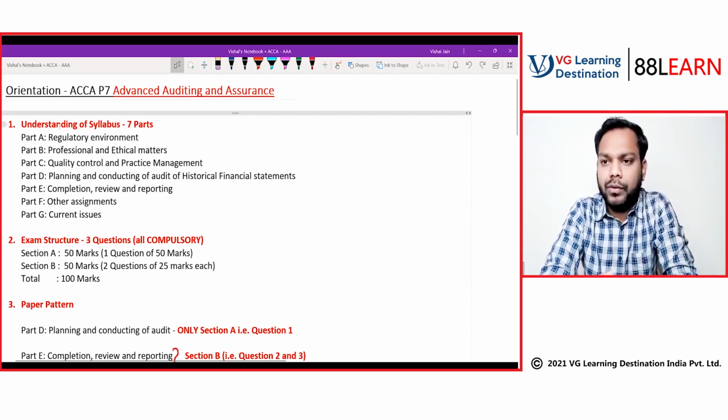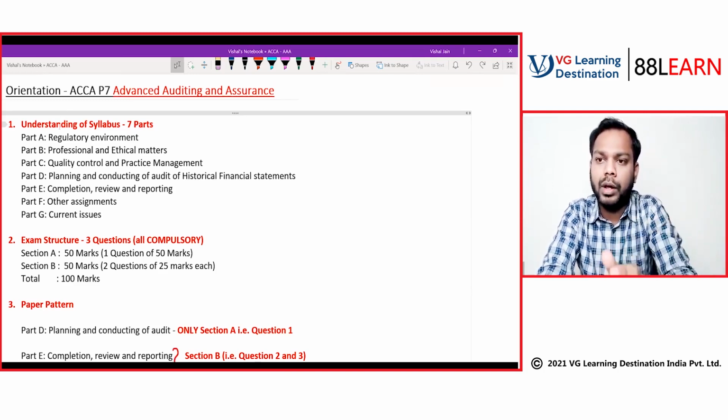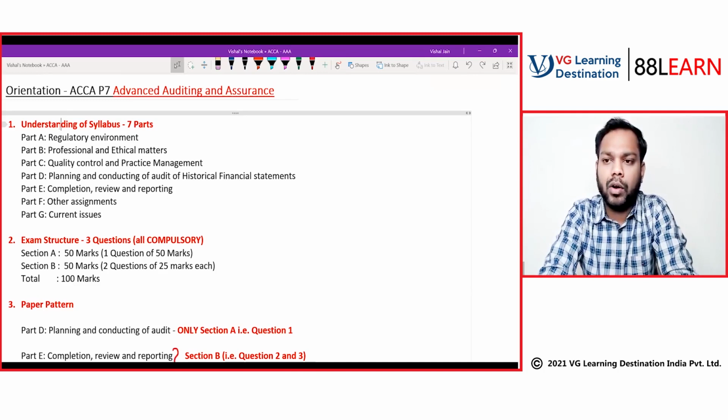Before starting any paper, you have to understand what the paper is all about. This paper is advanced auditing and assurance. The knowledge of this paper is a carry forward of the F8 paper, that is your auditing paper, and that forms the base of this paper.